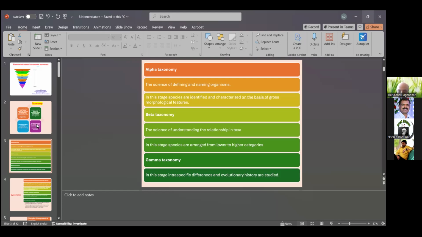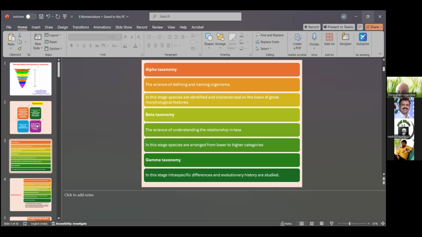In this stage, species are identified and characterized on the basis of gross morphological features. The first step is identification, the second is nomenclature, and the third is classification. That is alpha taxonomy.